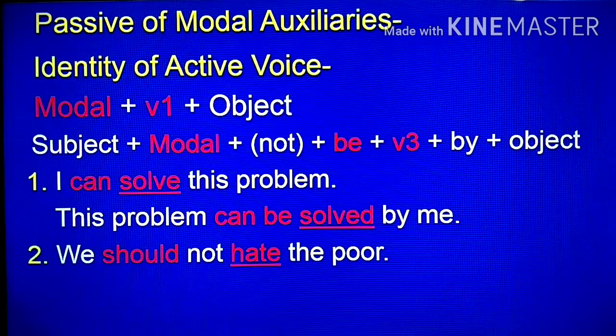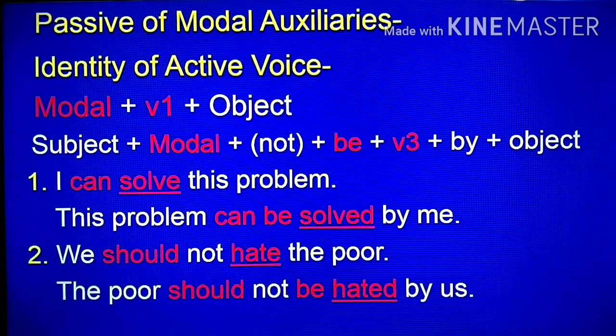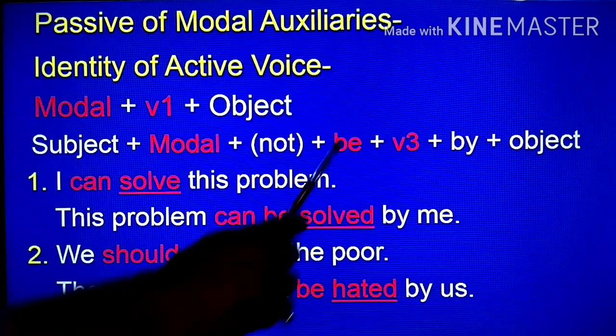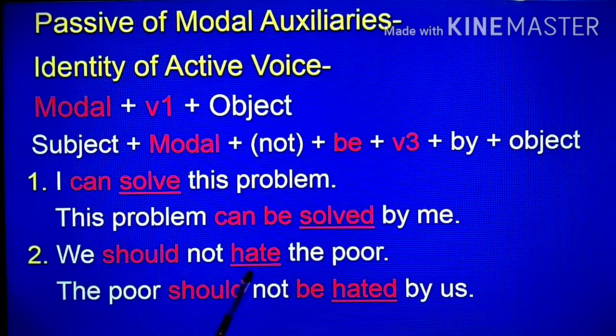Next sentence. We should not hate the poor. Modal plus first form is given, so this is a sentence of modal auxiliary, and not is given, so it is modal auxiliary in negative sense. Passive: subject, the poor. Modal, should, not, be, third form of hate, hated, by object of we, us. The poor should not be hated by us.